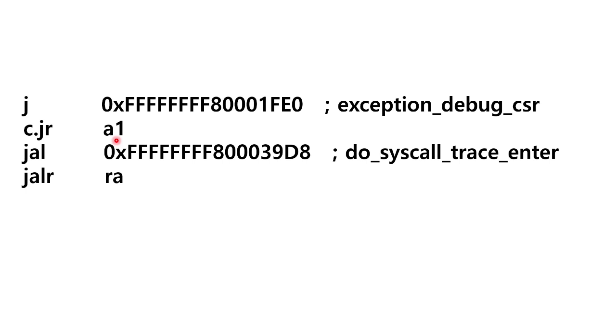The important thing is, before you run this assembly instruction, checking the value of the A1 register is important. Because as for the J assembly instruction, the address to branch is already specified, but unlike that, the JR assembly instruction does not specify the address to branch. Instead, the address to branch is stored in this kind of register. That is an important thing when you debug this assembly instruction.